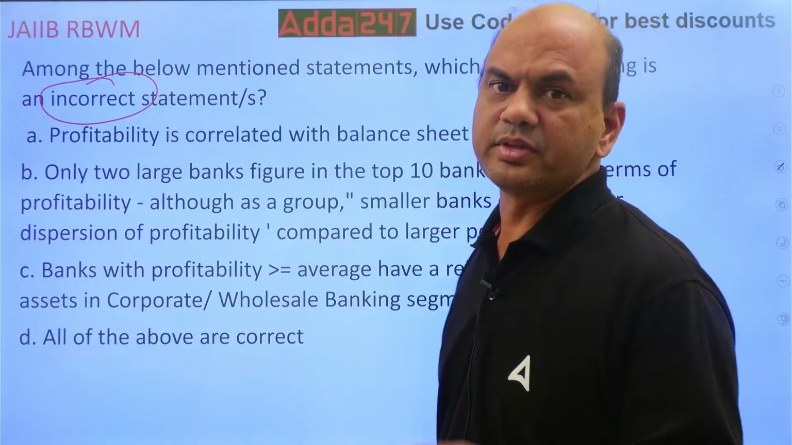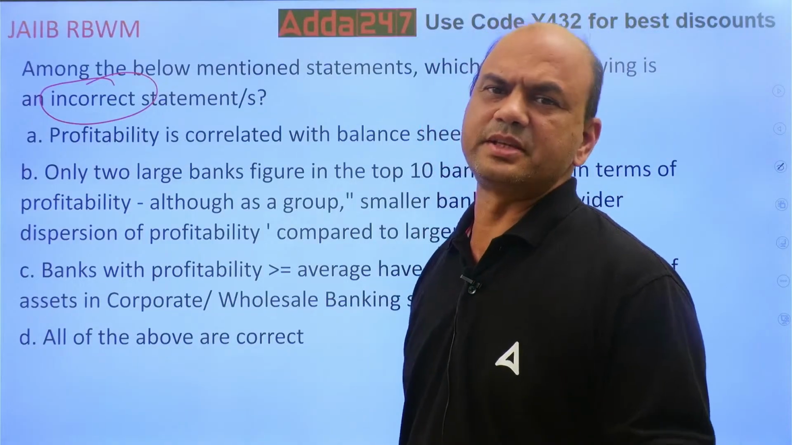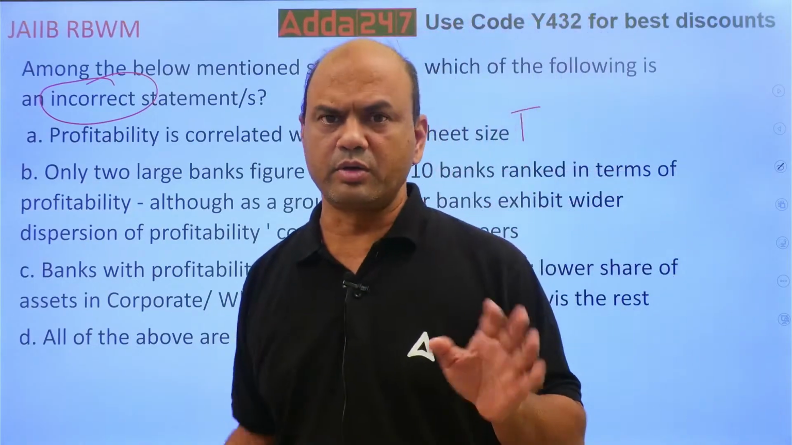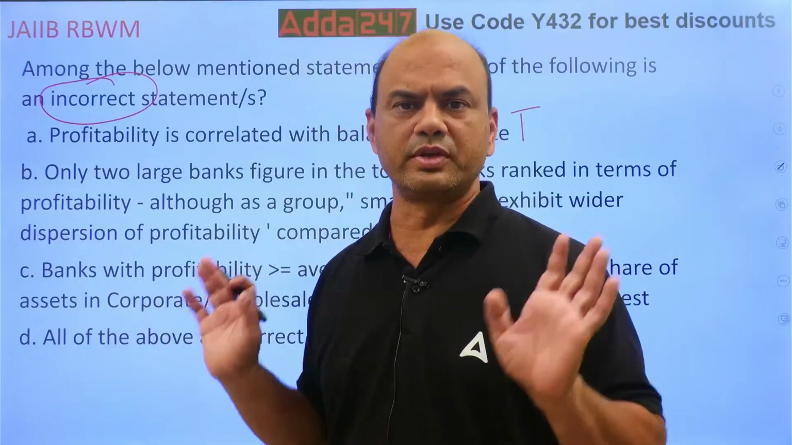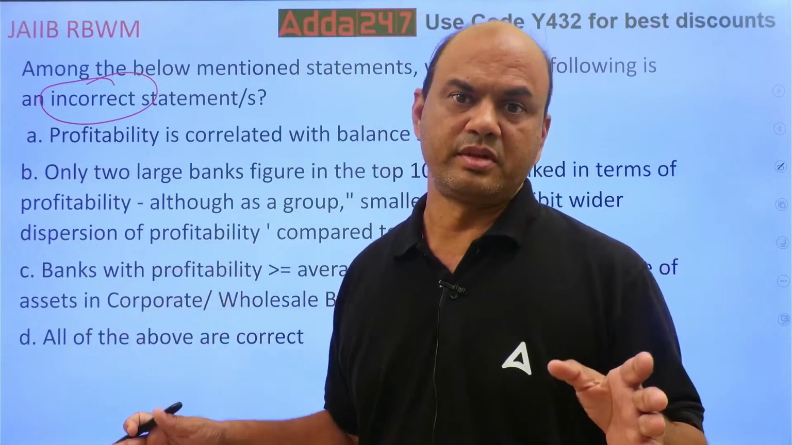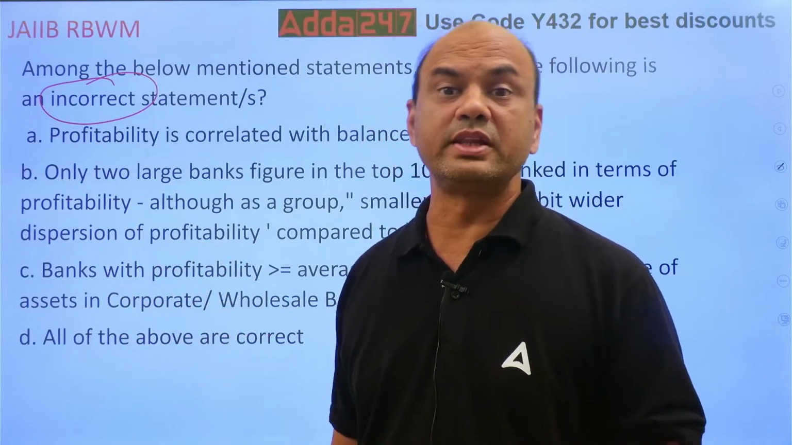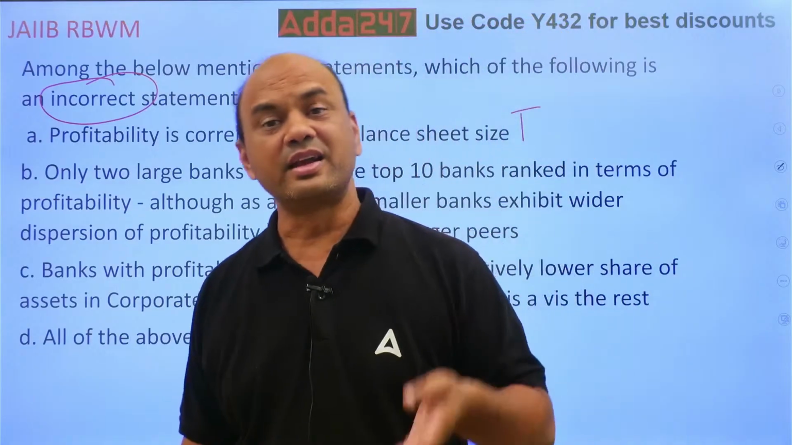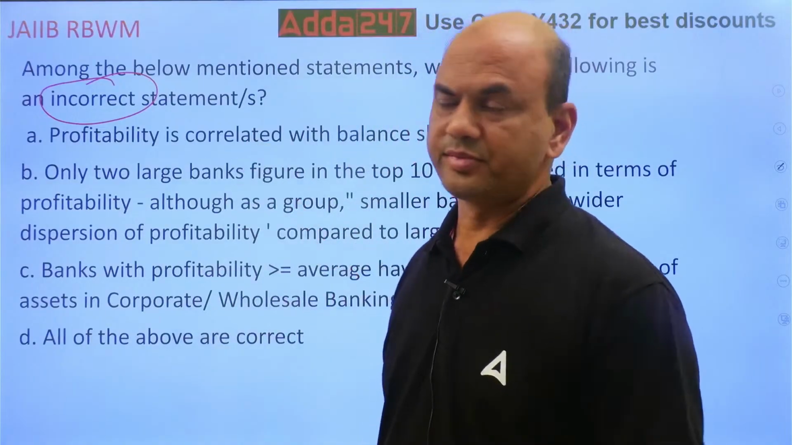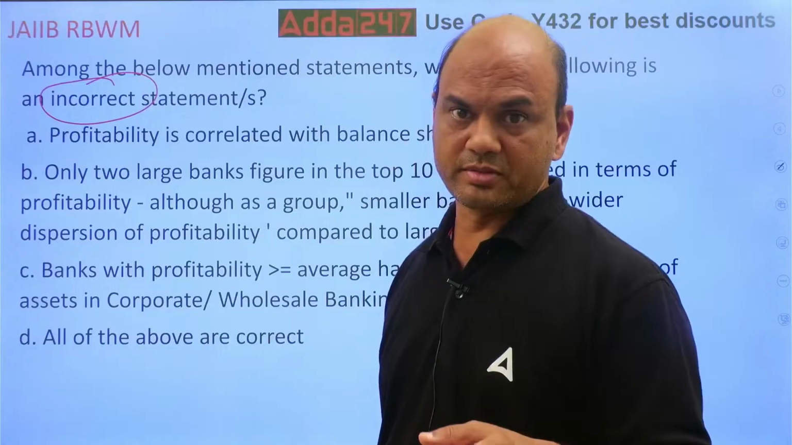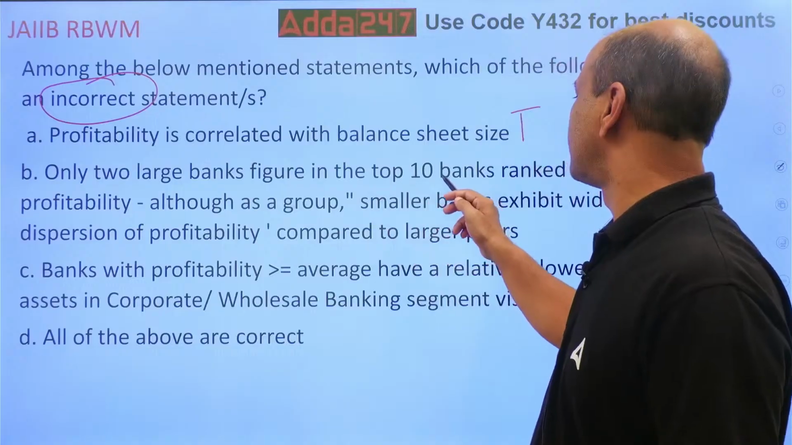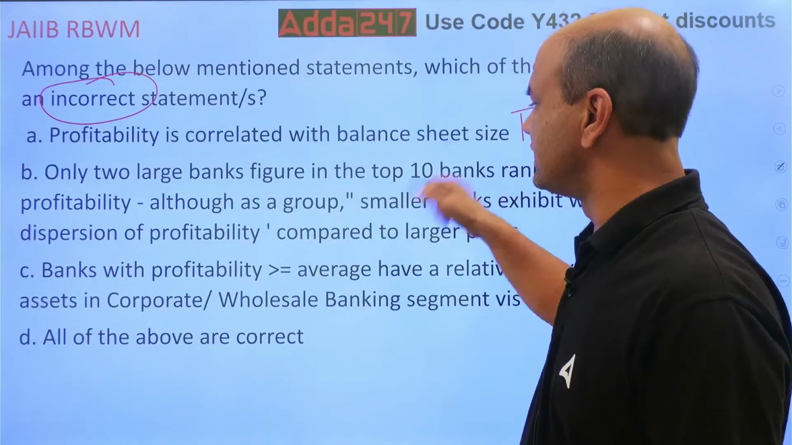It means that suppose I say I am a small businessman, and I say my profit is 1 crore this year, so everyone will be happy. Small businessman, profit 1 crore, good one. Let's say I am Reliance, big shop, and I say my profit is 1 crore. What will they say? Everyone will say, what is this? Reliance profit 1 crore, not worth. So, it depends on the balance sheet. Although profits are the same for both. So, this is true. Only 2 large banks figure in the top 10 ranked. Okay, this we'll see later.